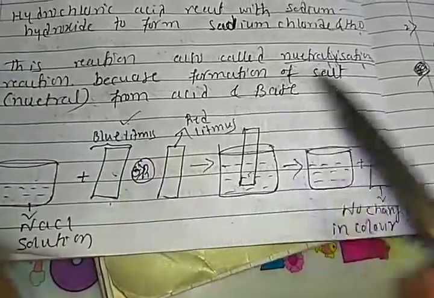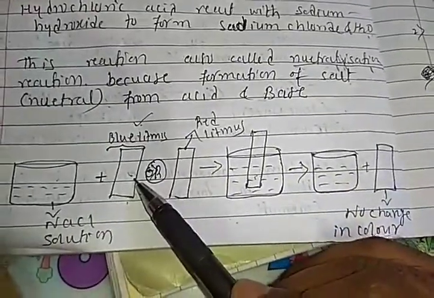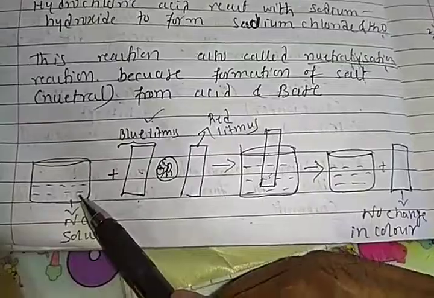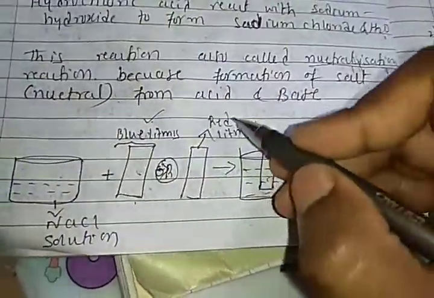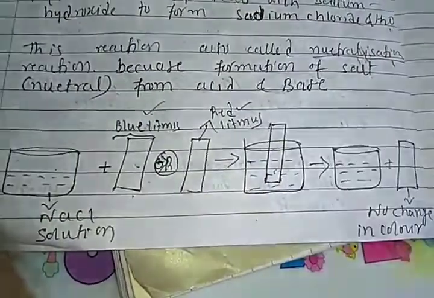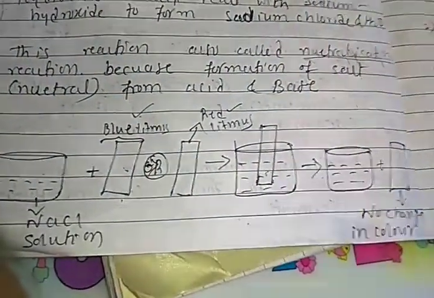If blue turns into red, then the solution is acidic, right? So the first one fails. Again we are using a second one, the red litmus paper.